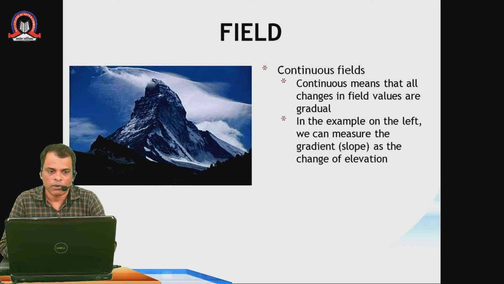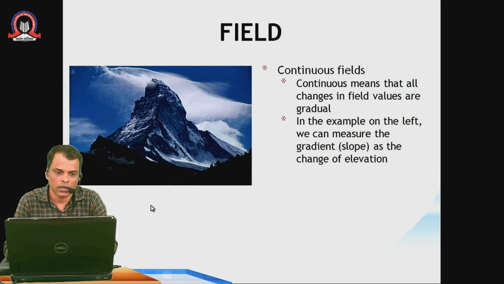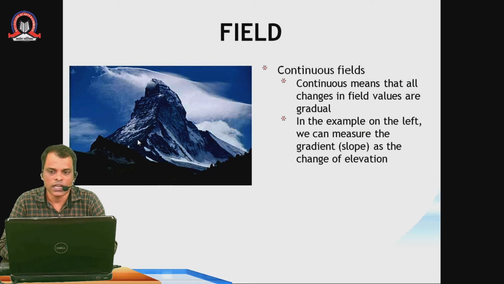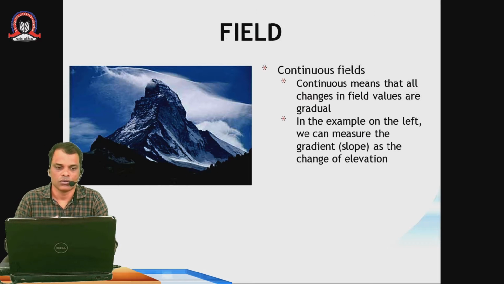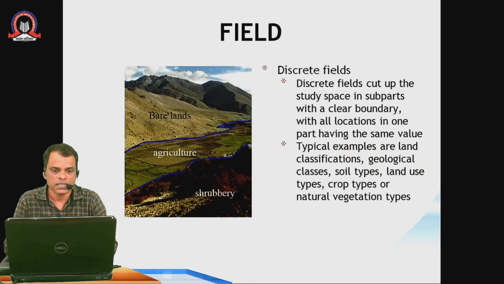So first we will think about the continuous field. Now if you see the mountain, there is a slope and it is continuously increasing. It is the same type of field. In a continuous field, continuous means that all the changes in the field values are gradual. In the example on the left, we can measure the gradient slope as the change of elevation. So as per the elevation, we can change the slope. And in a non-continuous, that is discrete field, you can easily make out: one is bare land, agricultural land, and shrubberies.